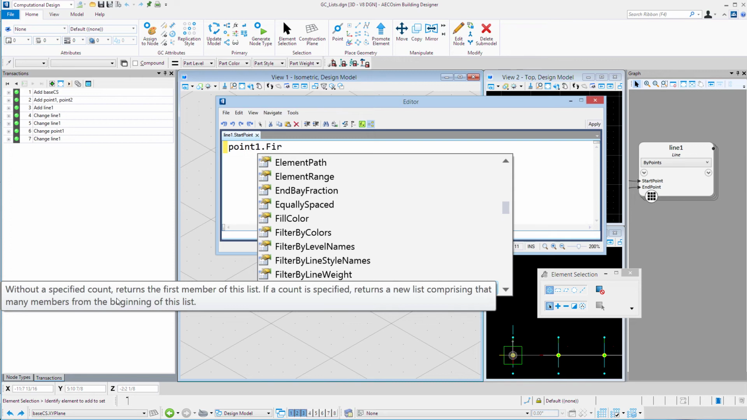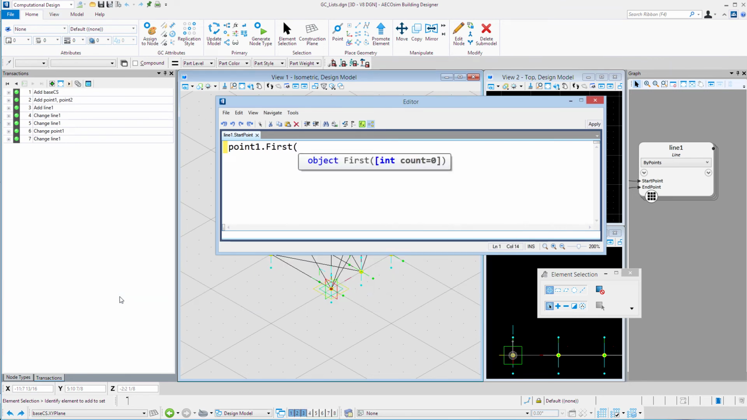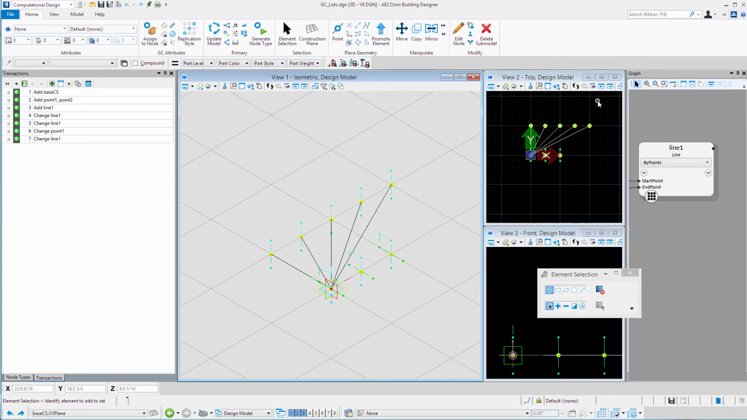of that list. So we're going to put in first, and then we're just going to put in some empty parentheses. The parentheses are where you would put in that argument, that count. So if I wanted the first two members, I would put 2 in there. If I simply want the first member, I can leave it blank. And we're going to select Apply. And notice how that changed our lines here. Now we're only drawing from that first member, or that first point in that list.